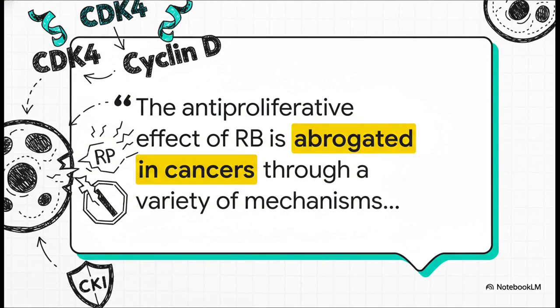This neatly summarizes how this crucial pathway is subverted in cancer. The anti-proliferative function of RB is lost through multiple mechanisms. These include loss-of-function mutations in the RB gene itself, amplifications of the genes for its upstream activators like CDK4 or cyclin D, or loss-of-function mutations in the genes encoding its protectors, the cyclin-dependent kinase inhibitors.